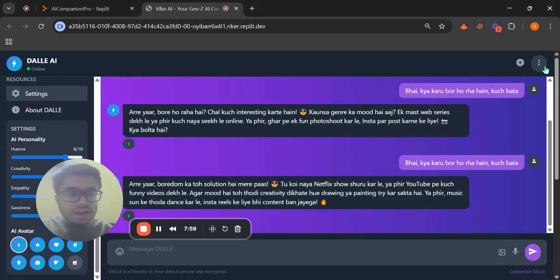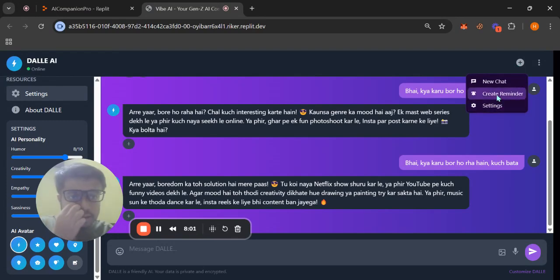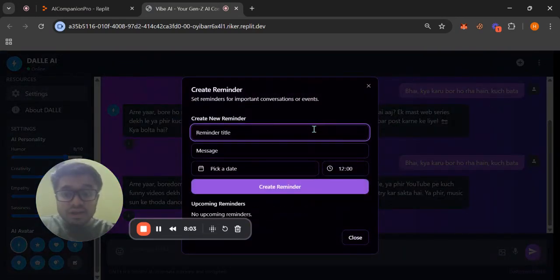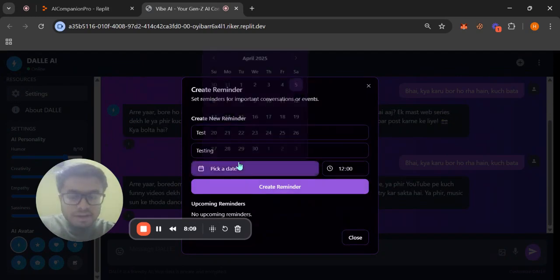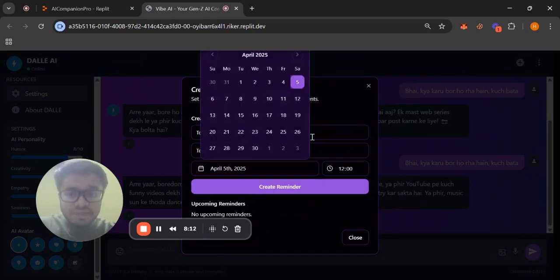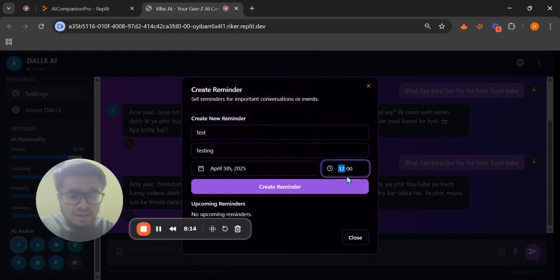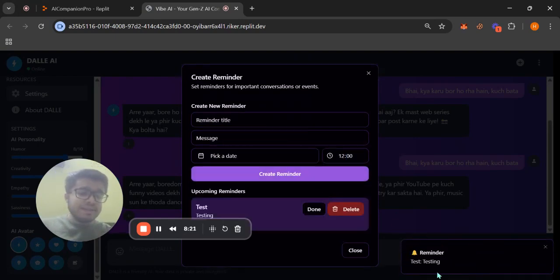And I'll just show you the reminder feature over here. I'll go over here and create a reminder. For the reminder, I'll give it "test". I'll pick a date, 5th April, 23:30, and I'll create the reminder. As you can see, the reminder has come of testing, and it has also given us an upcoming reminder test coming up soon. So this is one functionality that you can also use in my app.